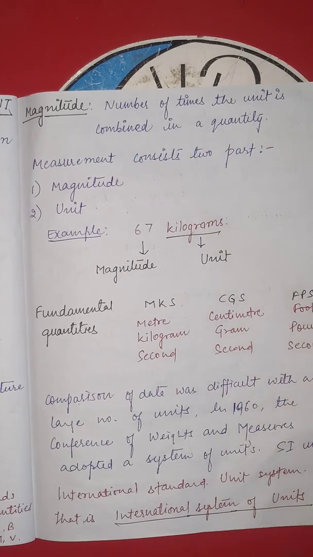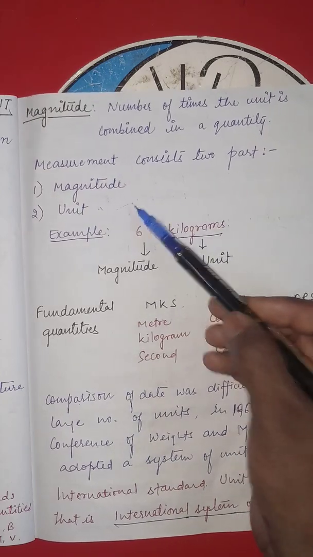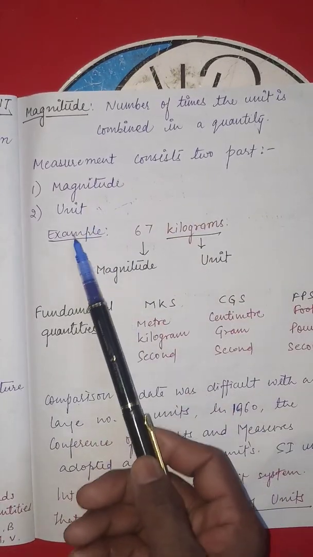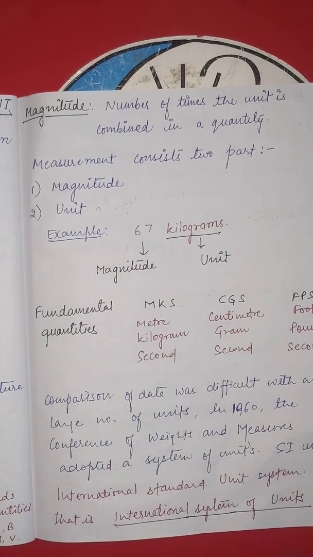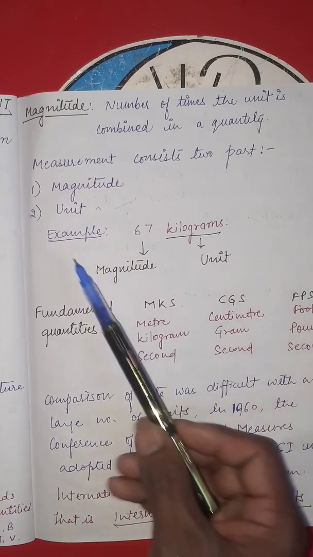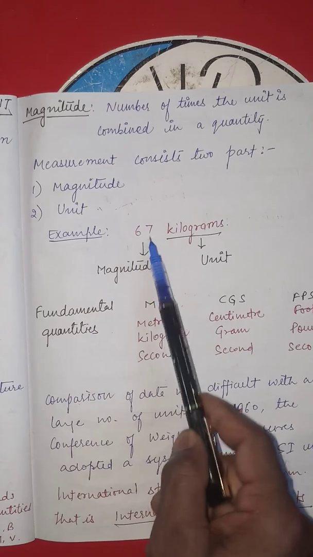So magnitude is basically dependent on a value or a number. Okay, the measurement consists of two parts. If we measure the physical quantities, we have to know the two basic standards, the magnitude and the unit. This magnitude and unit combined, the product of each other, gives us the measurement of any particular quantity. For example, I have written here the example 67 kilograms.